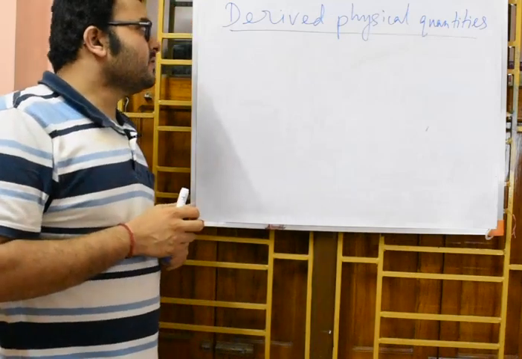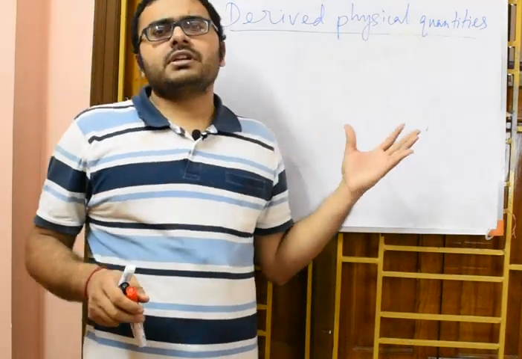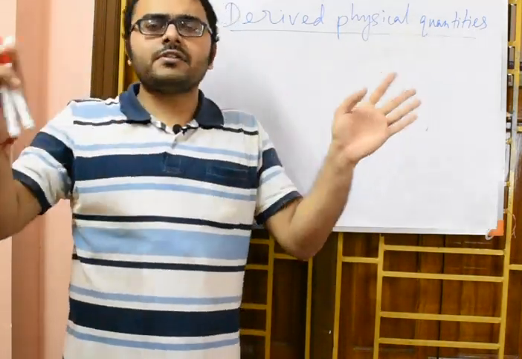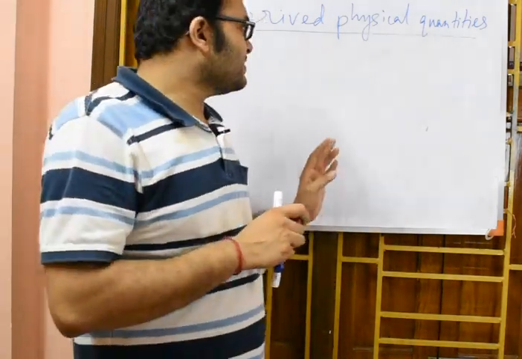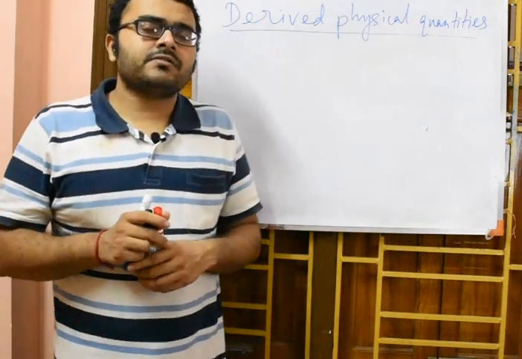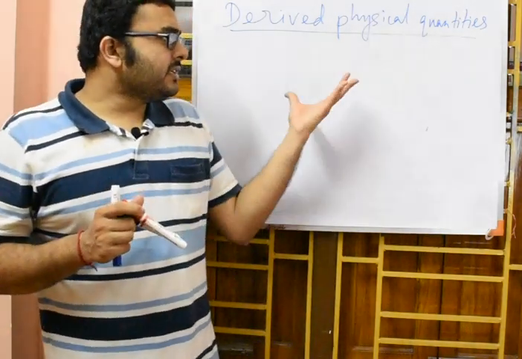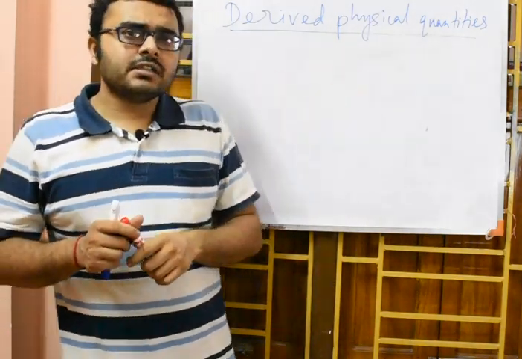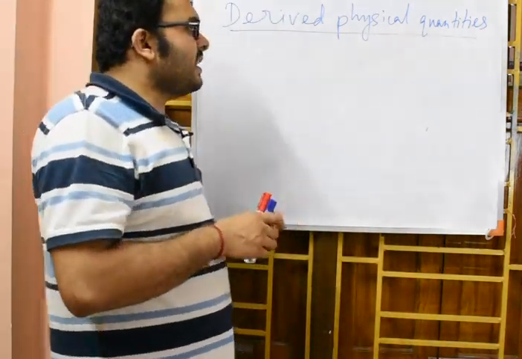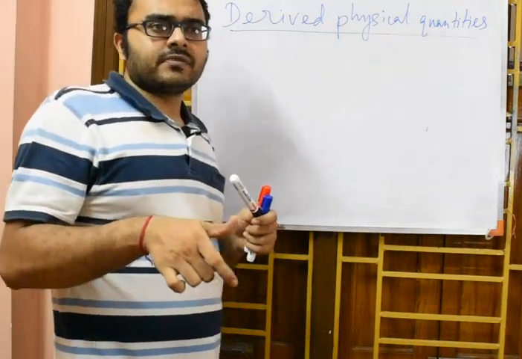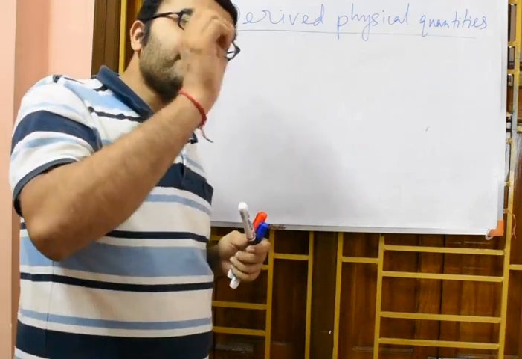So as I have discussed, I think you have all remembered what is fundamental physical quantity. Those physical quantities that are independent of other physical quantities, they are self-dependent. Those kind of physical quantities were referred to as fundamental physical quantities. Now from that point of view, what are derived physical quantities, or how can you define them? We can define derived physical quantities as those physical quantities which actually depend on the fundamental physical quantities.